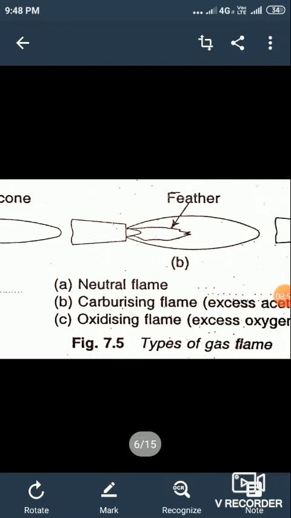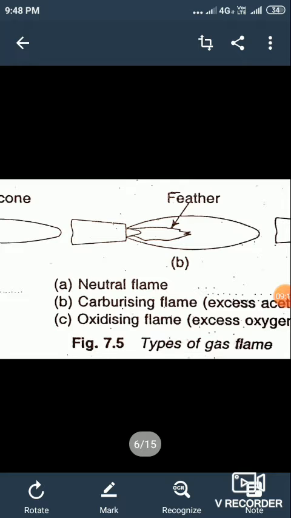In the case of carburizing flame, the acetylene is used more than that of oxygen. So excess acetylene is used compared to that of oxygen.